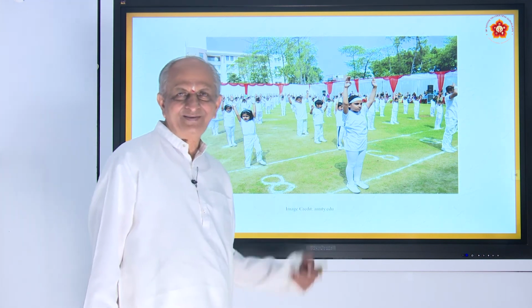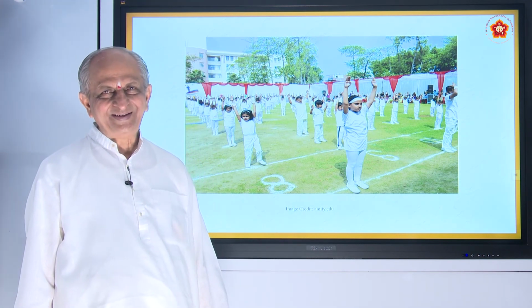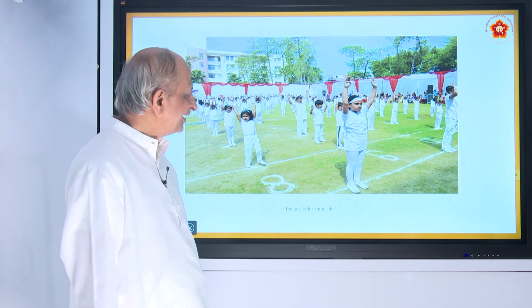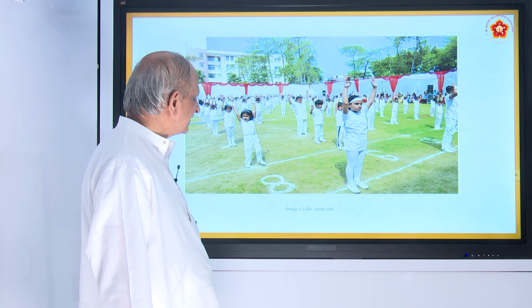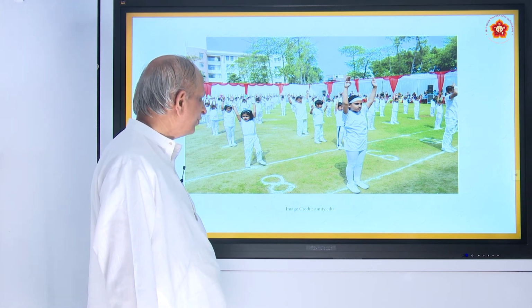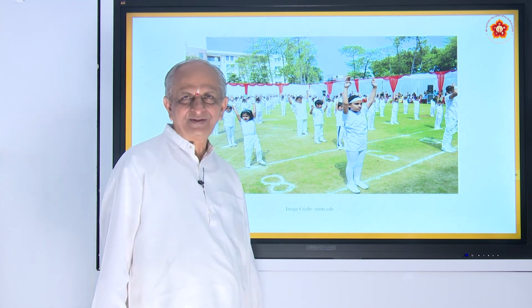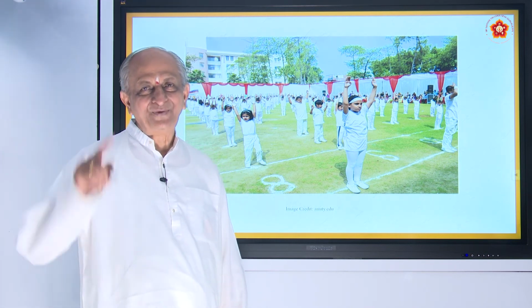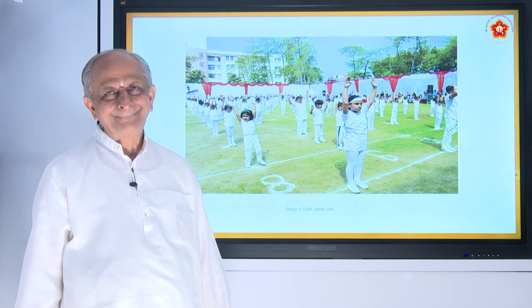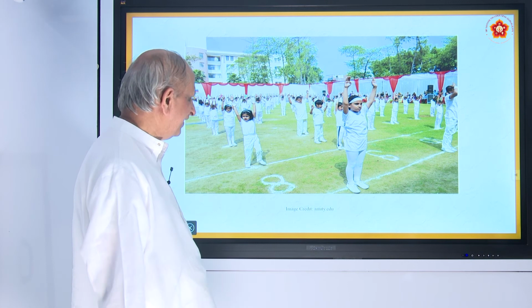How is this figure? Like it? You are also doing like this, I think, in your school in mass PT period. There will be a PT master or a leader who gives counts. When you say 1, all of you raise your hand. When you say 2, all of you touch your hands, right.